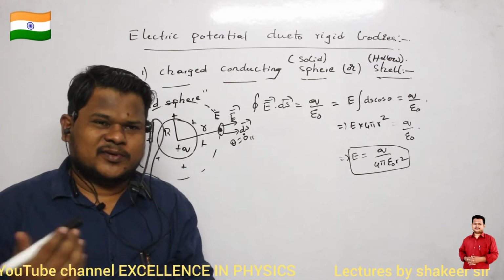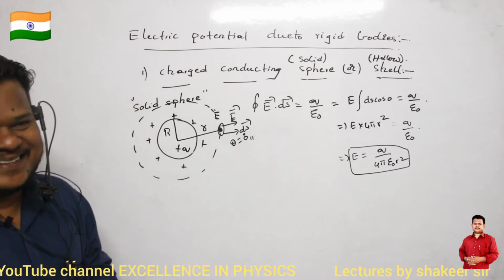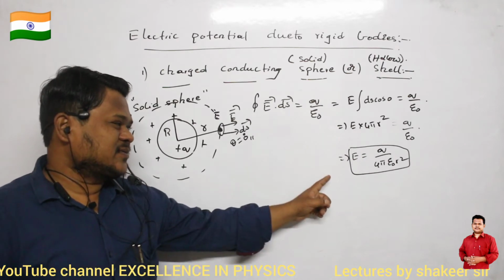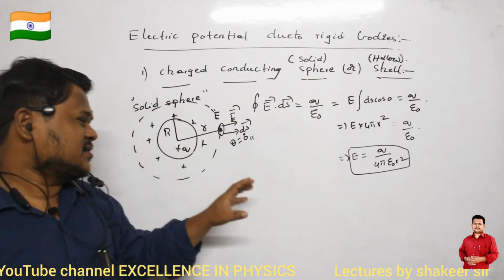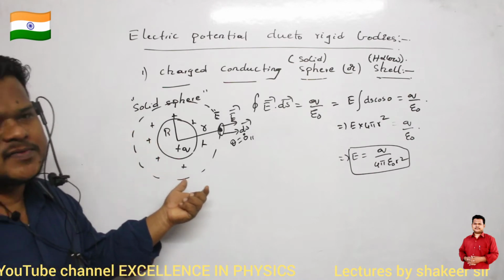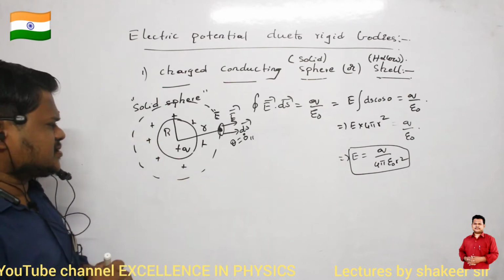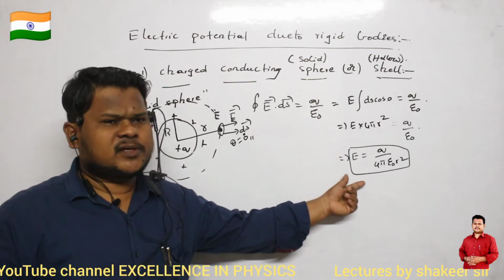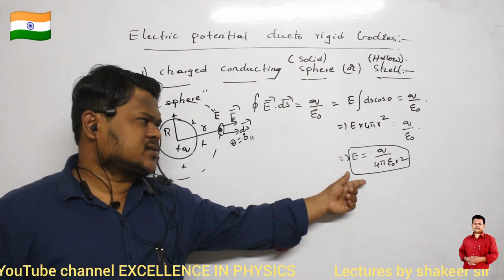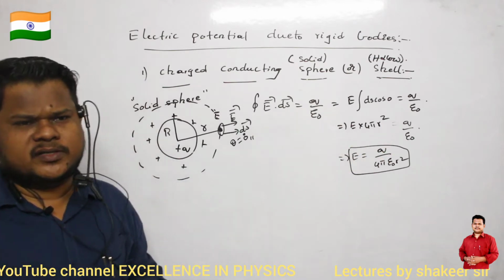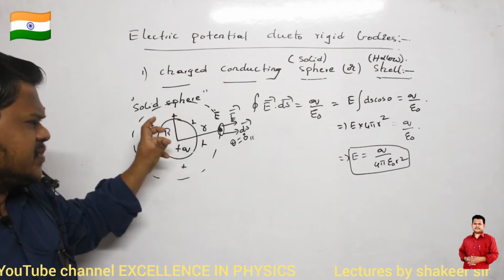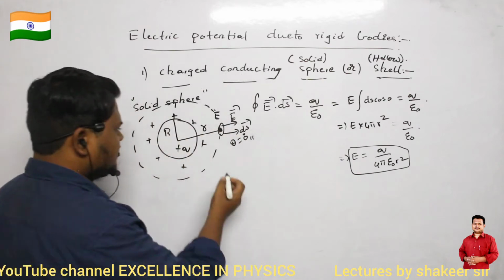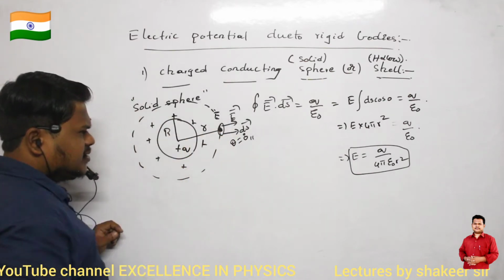What we understand, sir, we don't understand anything. This you say, na? What do you understand? By this we have to understand this total sphere behaves like a point charge which is concentrated exactly at the center of the sphere. So electric field due to a point charge also has the same formula, no? E is equal to q divided by 4 pi epsilon naught r square. So this total charged sphere is also behaving like a point charge at a distance of r. At a distance of r means what? It means the total charge is concentrated exactly at the center.